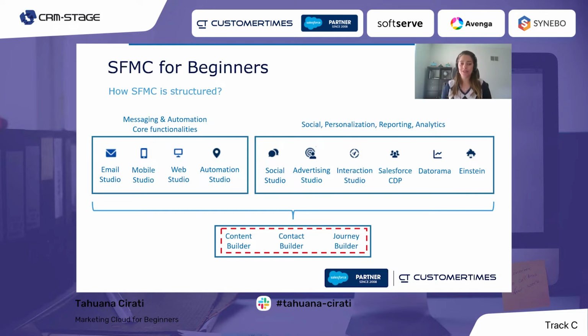We have the Contact Builder. The name is similar, but they are different builders. In the Contact Builder, we can build basically our data model. We can define the relationship between the data extension and the contact, which is the main entity in Marketing Cloud. We can create data extensions. When we have integration between Marketing Cloud and Salesforce CRM, for example, we can define which objects from Salesforce we will bring to Marketing Cloud, and some rules that are available in this configuration. And the Journey Builder is where we can build journeys, which are our campaigns in Marketing Cloud.